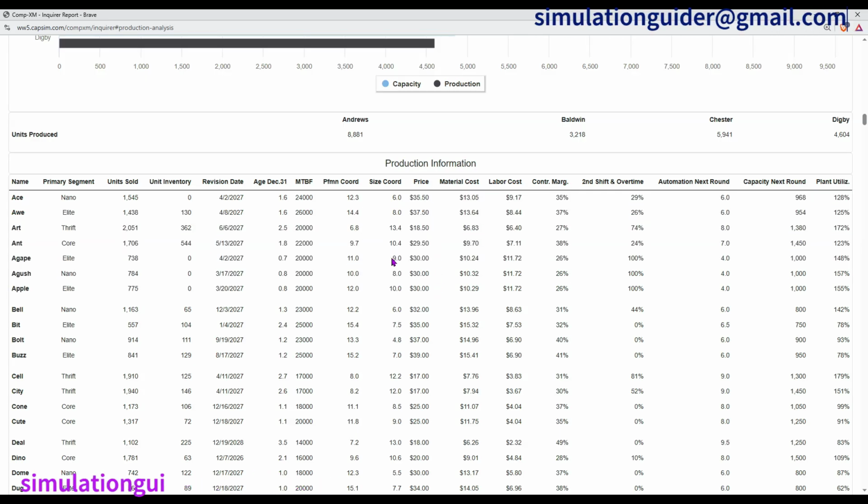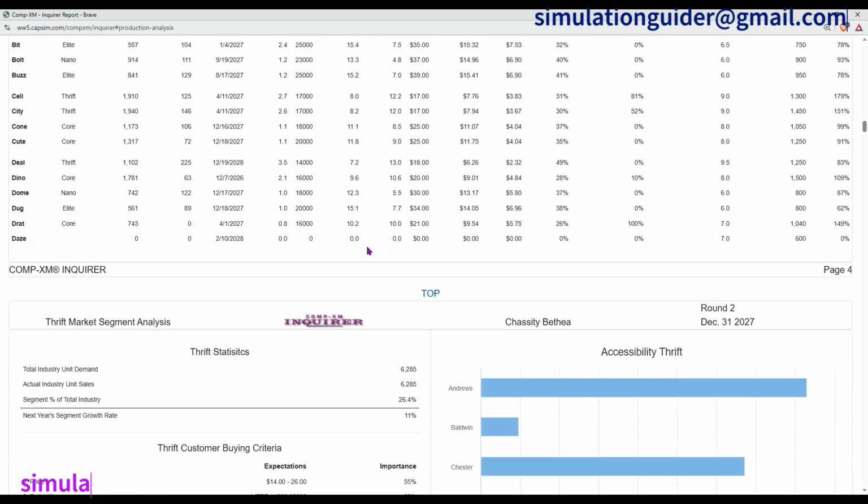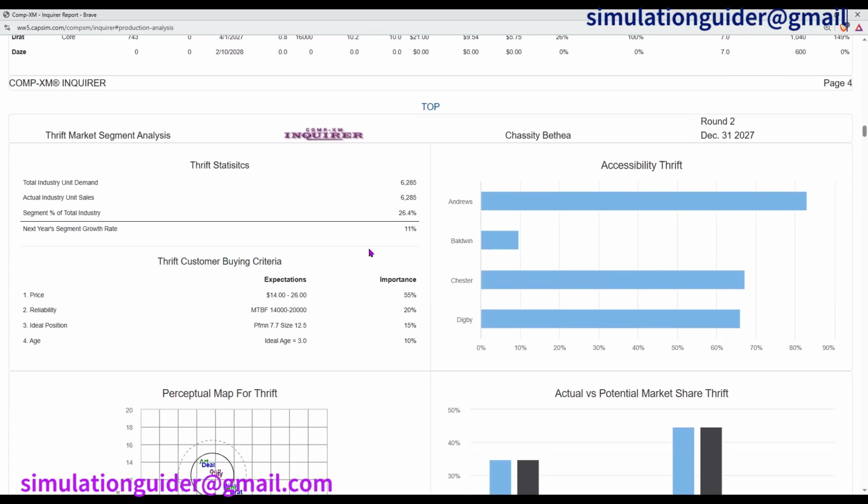Also, some students are getting confused and using the values that I'm using in this video. Remember that we are sharing different reports, so maybe we're using different reports. So don't copy the values from my video because you will fail the exam. This video is just to guide you on how to make the decisions. And if you're stuck, we're offering tutoring services, so we'll be able to help you out.